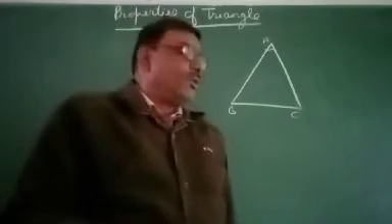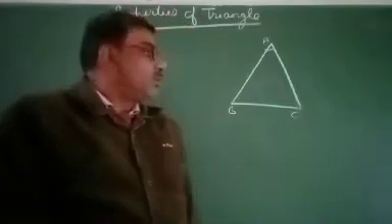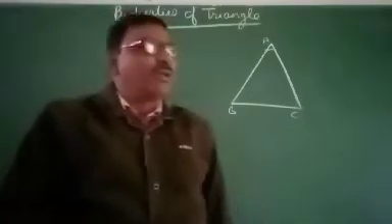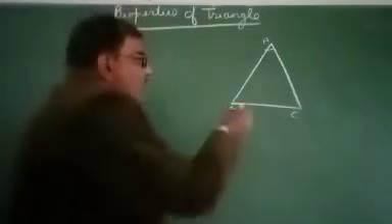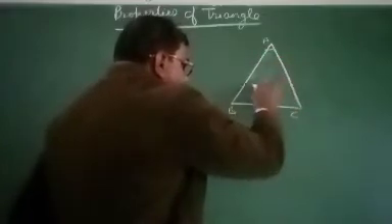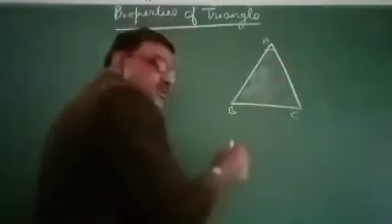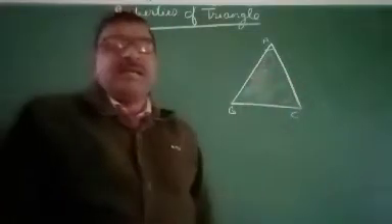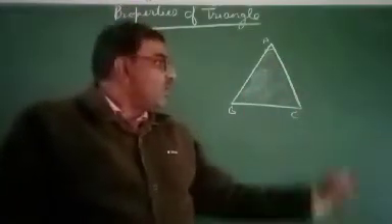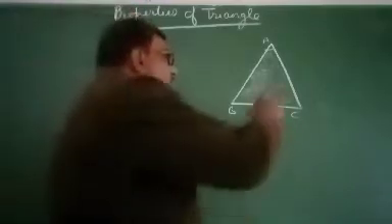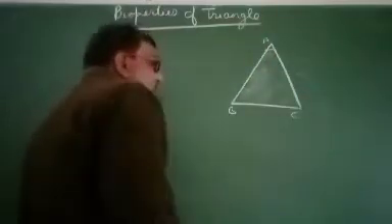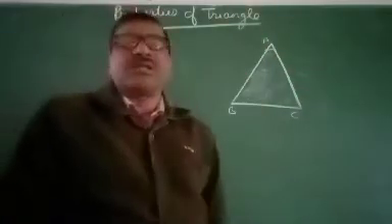Now, today I will explain what is the interior and exterior of the triangle. This closed area is called interior of the triangle. This shaded portion is called interior of the triangle. And out of this area is called exterior of the triangle. All these portions are called exterior of the triangle.